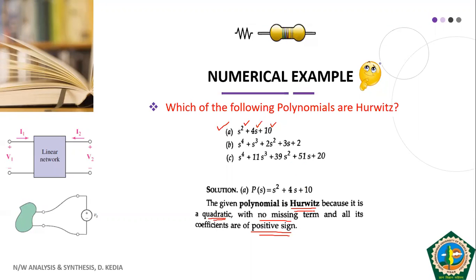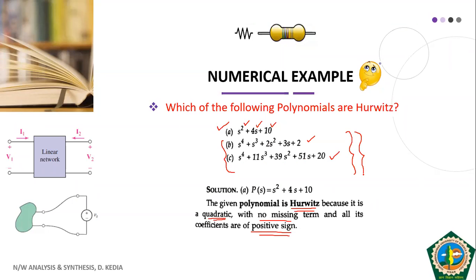Now for the remaining two polynomials, let us check the necessary conditions first. The necessary condition is that all the coefficients are positive; that is fulfilled. Here also all the coefficients are positive. In both polynomials, there is no missing term: we have S raised to power 4, 3, 2, 1, 0, and similarly 4, 3, 2, 1, 0. So the polynomials in B and C both fulfill the necessary conditions.